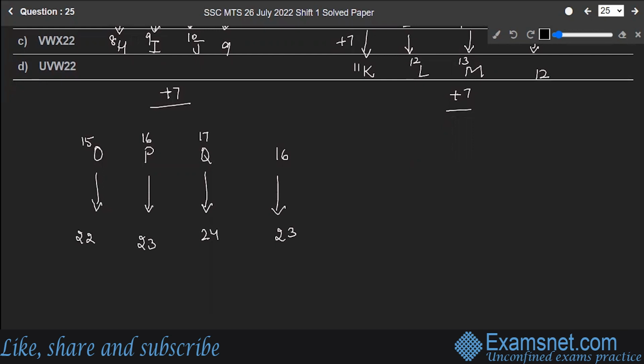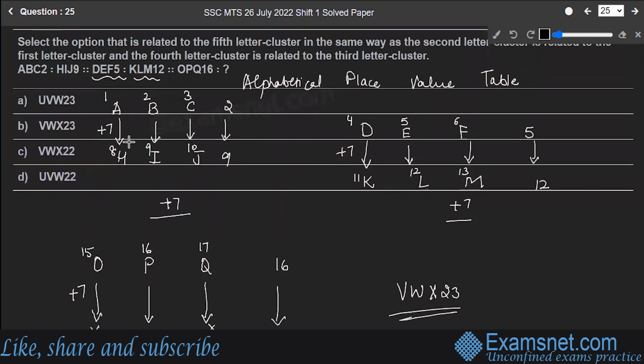Now, plus 7 logic at all the places. 22 is the position value for V, then W, X, and 23 will be as such. Correct. So that means we got our answer V, W, X, 23. Let's check with the options. Option B is the correct answer to the question. Hope you are clear. Let's move to the next question.